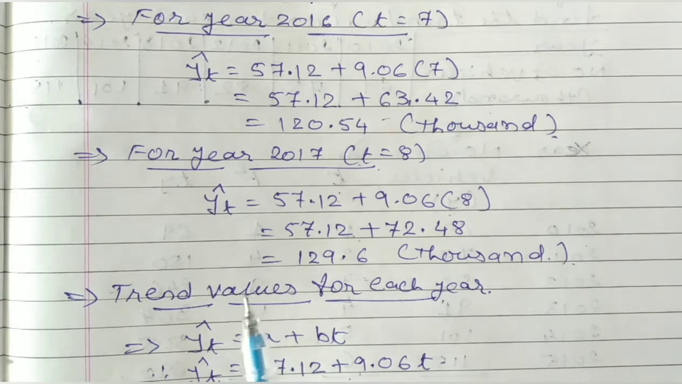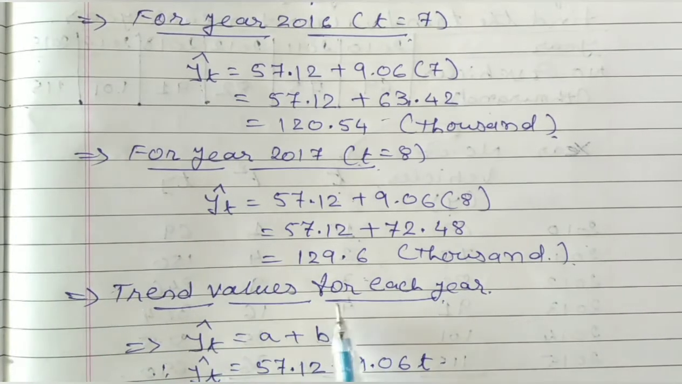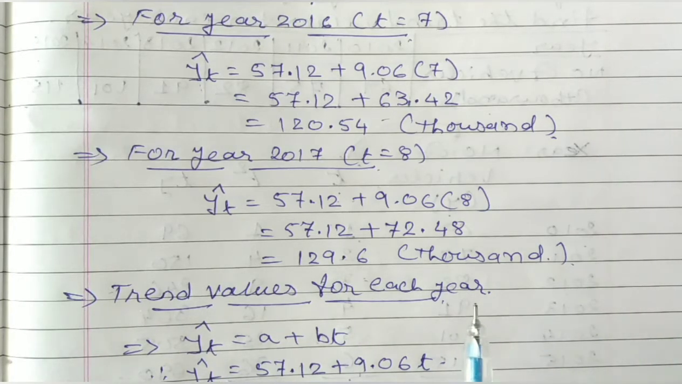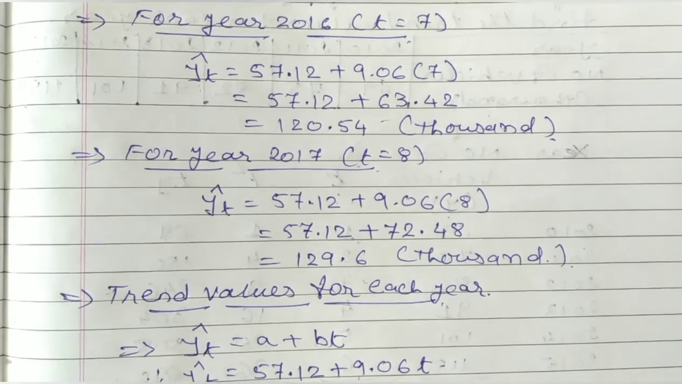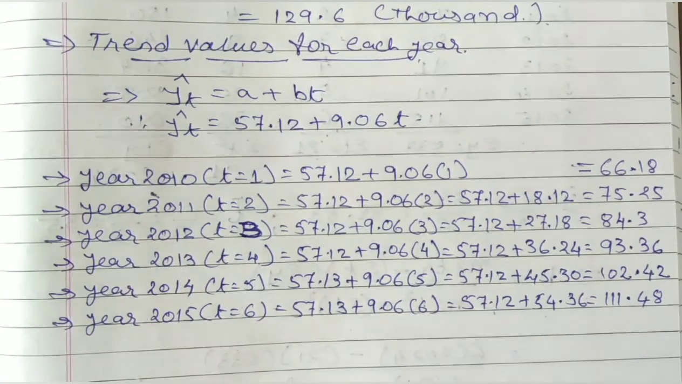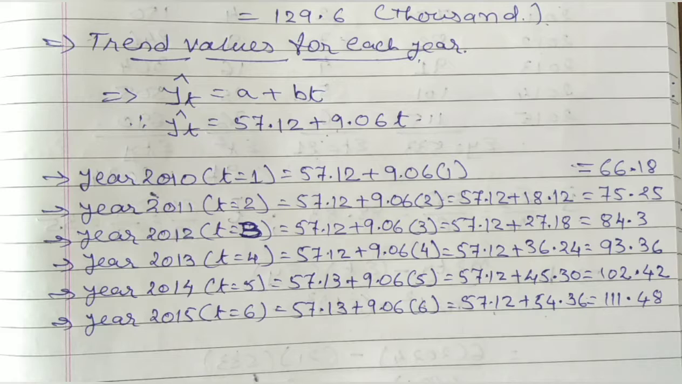They have asked to find out trend values for each year, that means from 2010 to 2015. They have asked to find out the estimation of your trend line, which is called trend values for each year. So from 2010 to 2015, the values will be in such a manner. See, and then we will discuss something different also.